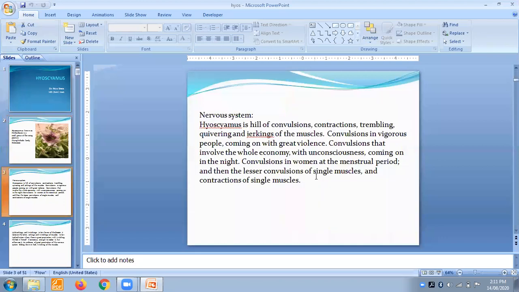We will move further. As I already told you, I'm not going to tell you each and everything, such as the sphere of action or what it is prepared from. I'm just telling you this is the plant kingdom, family Solanaceae. But how we need to handle this, how we need to understand this remedy, I'm not going to explain the sphere of action. I'm directly going to teach you what it causes in which system. Okay, you will write it down and you can share it with me as your homework.